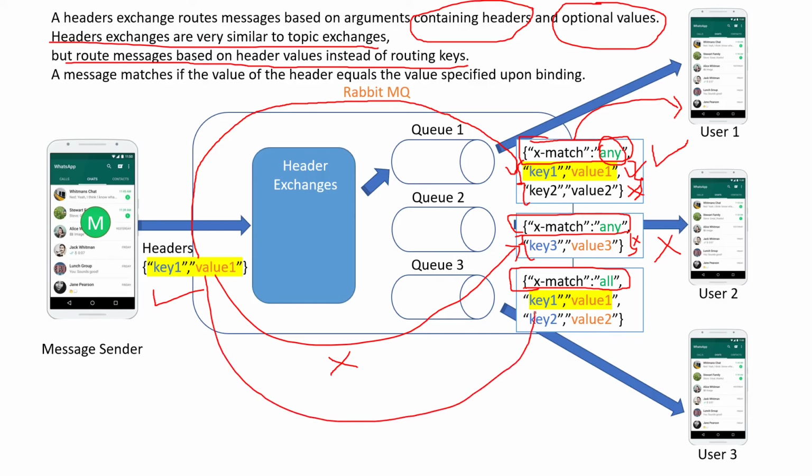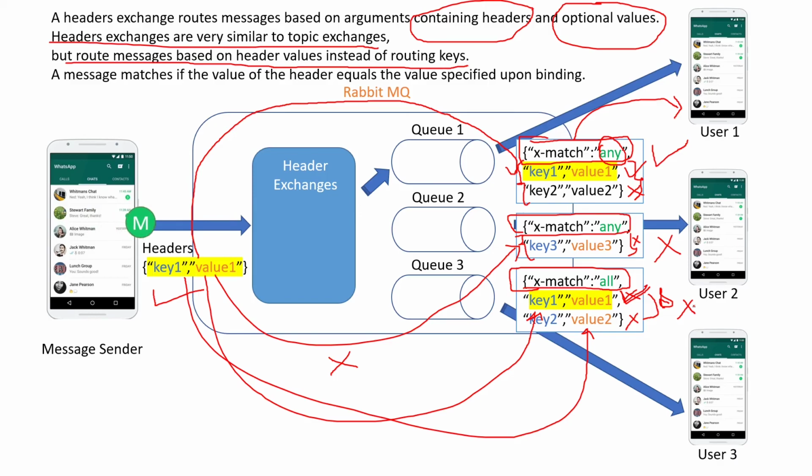So this matches this, yes it matches, this matches this, no. So true and false will be false, so that message will not be delivered here.